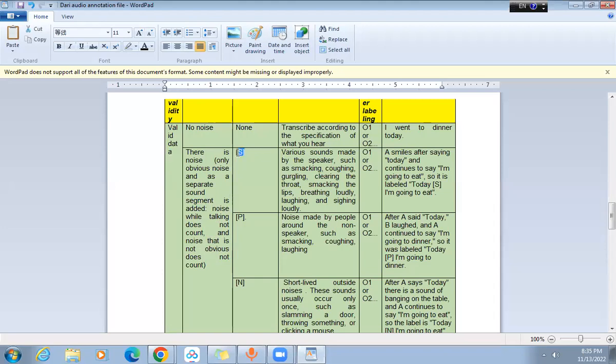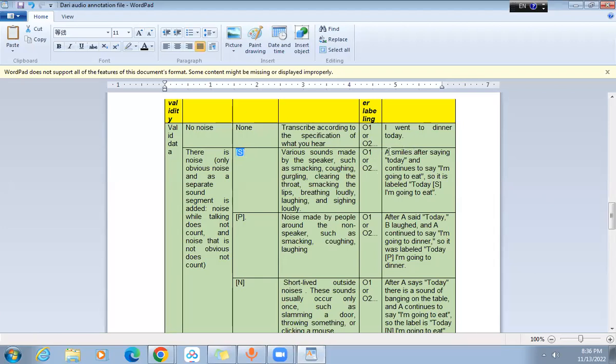Now, when will we be using this S tag? Various sounds made by the speaker such as smacking, coughing, gargling, clearing the throat, smacking the lips, breathing loudly, laughing, and sighing loudly. Okay, the speaker is saying, "How are you?" But in between "How are you," the speaker laughs, or coughs, or smacks. So for that smacking, gargling, clearing, for that noise, we need to place the S tag at the place of that noise.